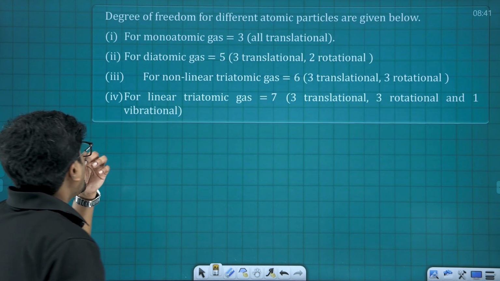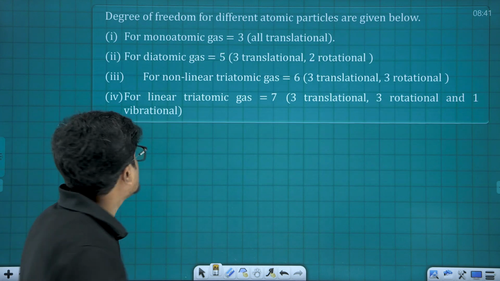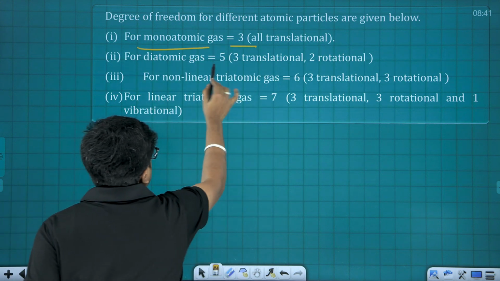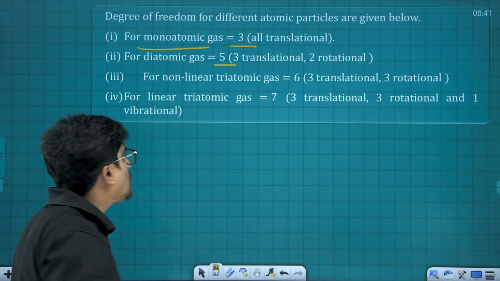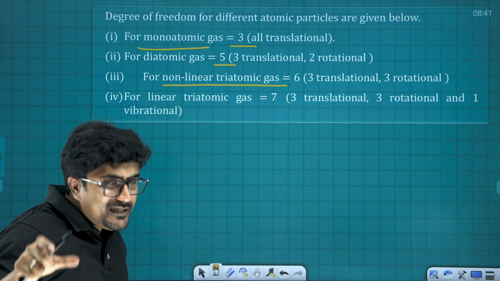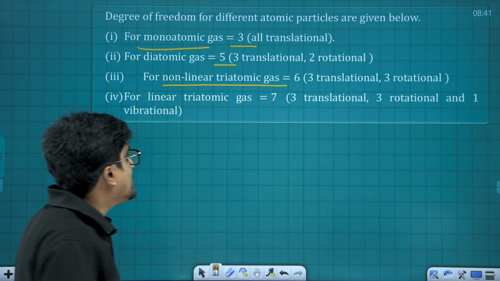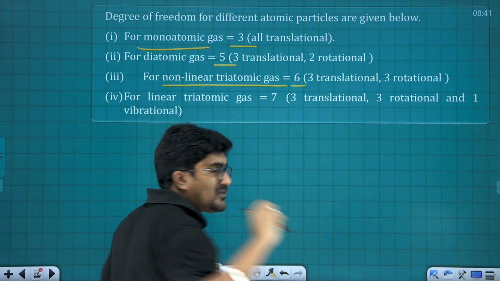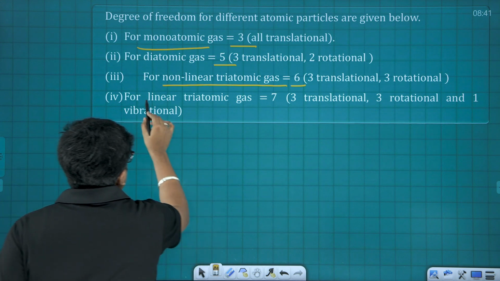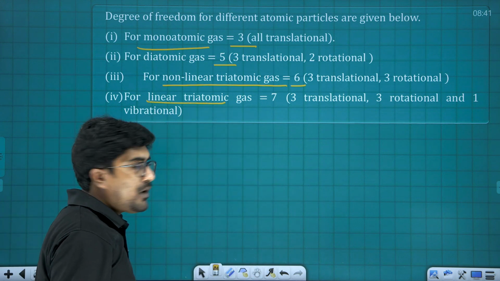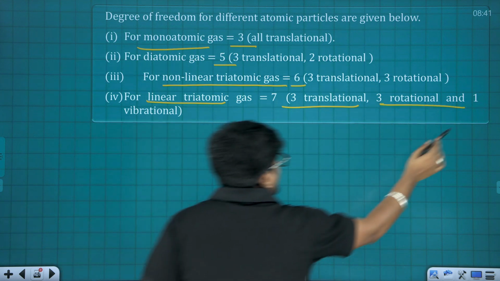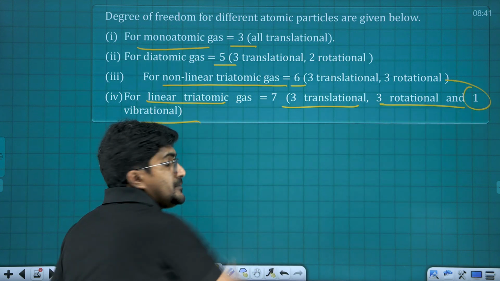Now, what about the degree of freedom for different types of molecules? For monoatomic molecules, degree of freedom is 3. For diatomic molecules, it is 5 because 2 translational motion and 2 rotational motion. For non-linear molecules, it's going to be 6, that is 3 translational motion and 3 rotational motion. And the next one is linear triatomic, where it is going to be 3 translational, 3 rotational and 1 vibration.